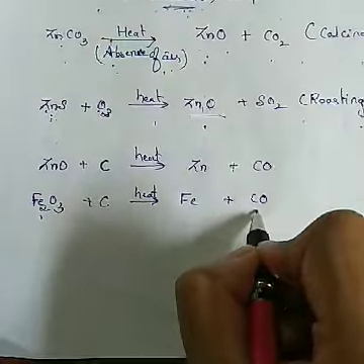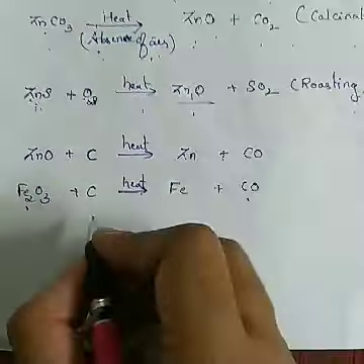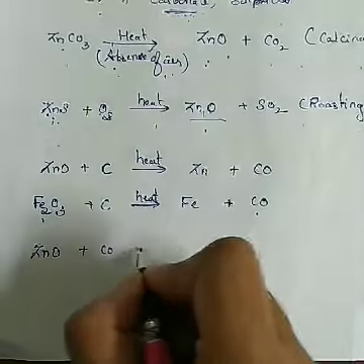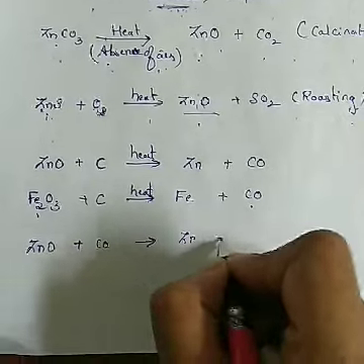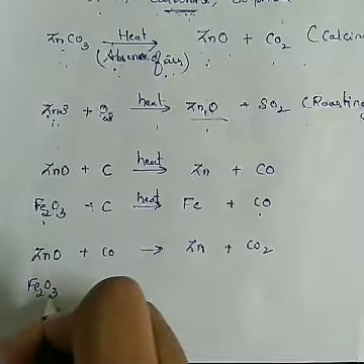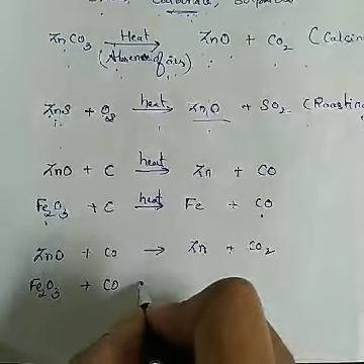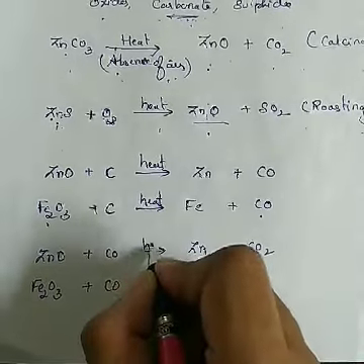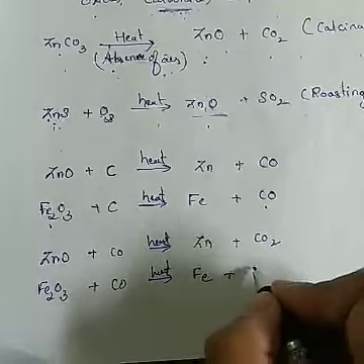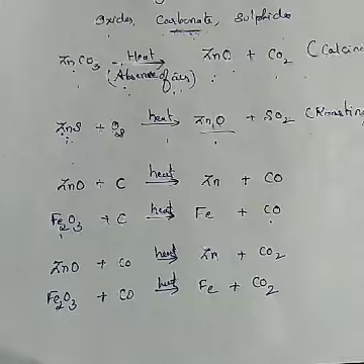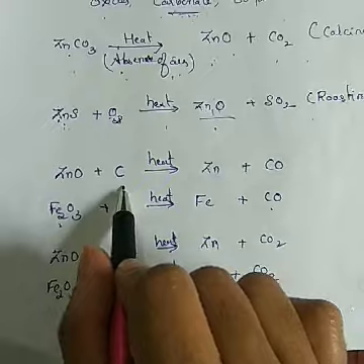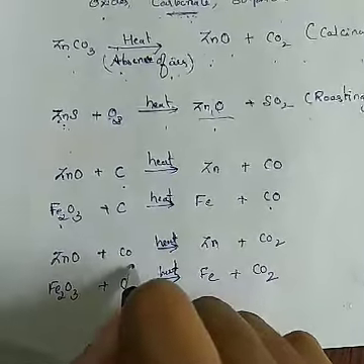Carbon monoxide can also act as a reducing agent, and you can heat zinc oxide with carbon monoxide to get zinc plus carbon dioxide. Similarly, iron oxide Fe2O3 can be heated in the presence of carbon monoxide to form iron plus carbon dioxide. So reduction can be done with carbon, and reduction can be done with carbon monoxide.